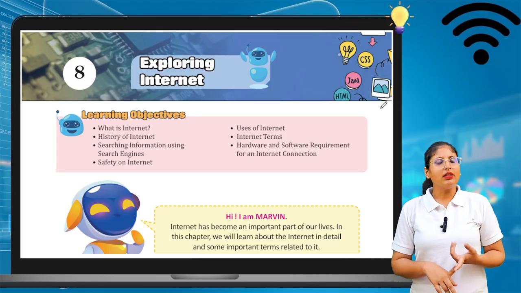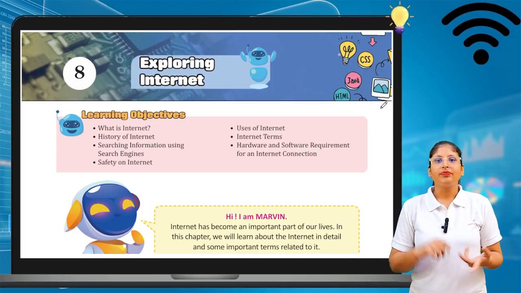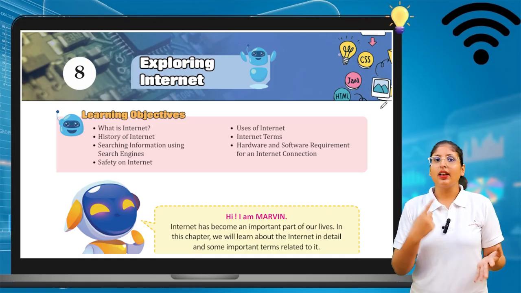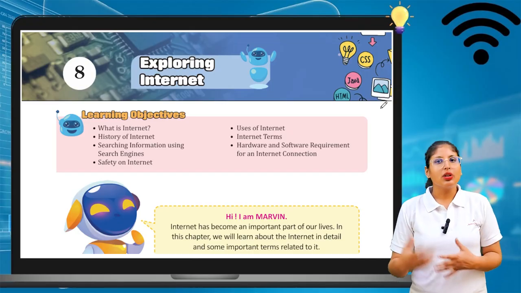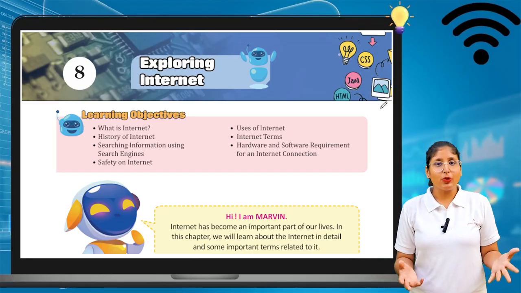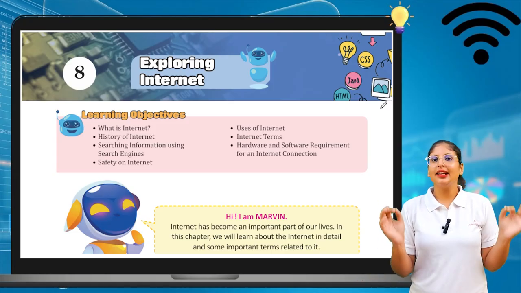If I do payment, then internet helps me. If I go from one place to another place, internet helps me. Internet helped me to search something. Internet helped me to use social media, networking sites like Facebook, WhatsApp, and everything. So internet is very useful.